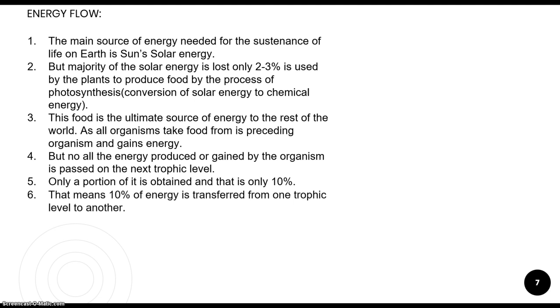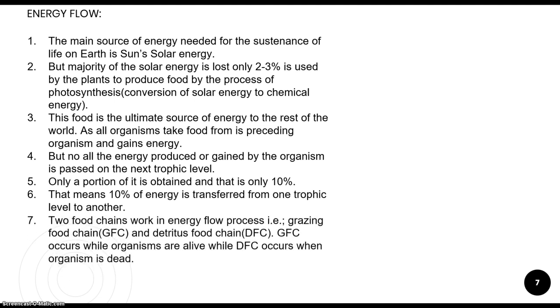If 100 kilojoules of energy is produced by the plants, then only 10% of it, that is 10 kilojoules, will be transferred to the next organisms, that is the herbivores. Whenever a carnivore eats a herbivore, 10% of that 10 kilojoules, that is only 1 kilojoule, is transferred to the carnivores. So this is the main point of discussion here.